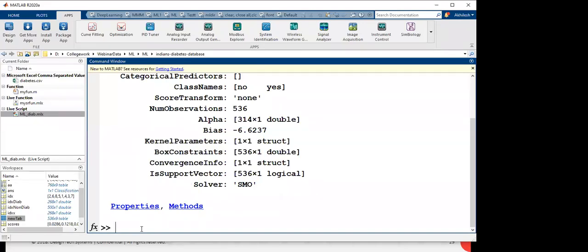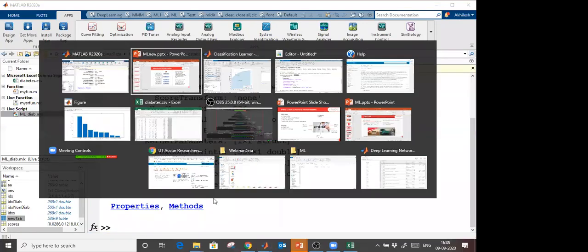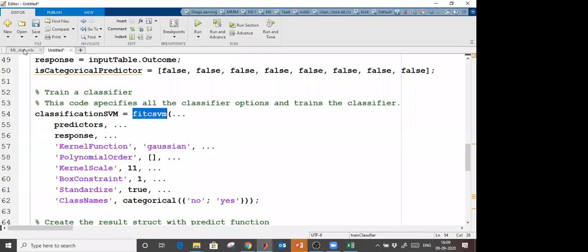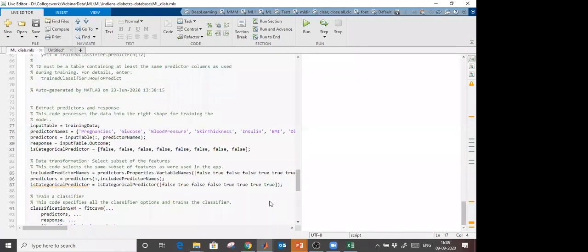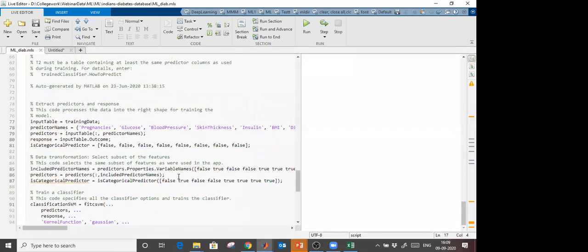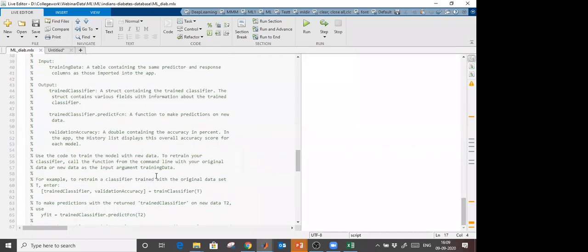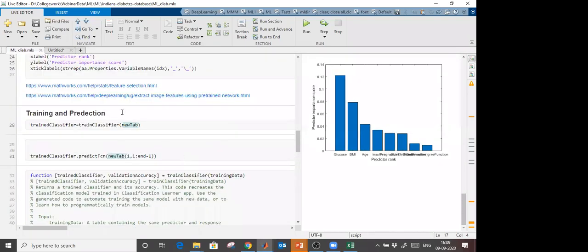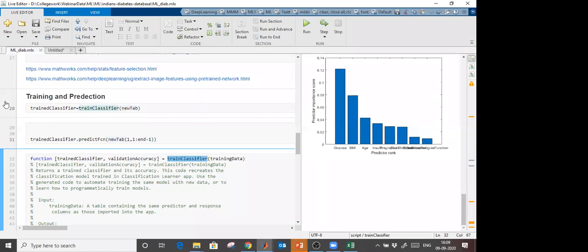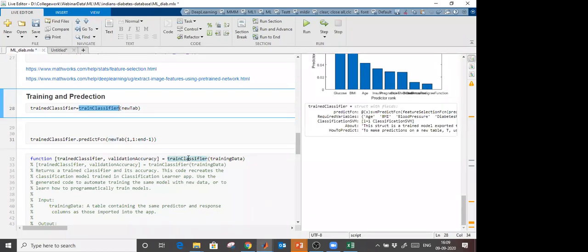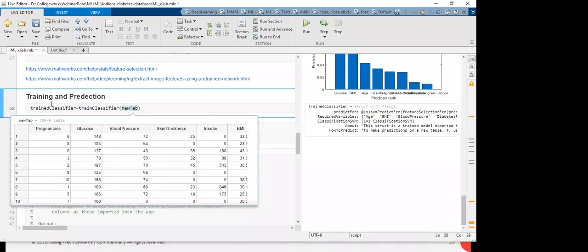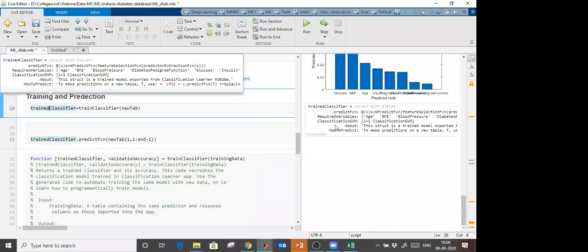Next, I am going to switch here in my code. The code which I generated, this code which you see, I am going to use as a local function. I copy pasted it just below my live script. This is my function which I created, and I am going to call it above here. So when I run this trainClassifier, this is my local function. I provided my table and I got my model as trainedClassifier here.